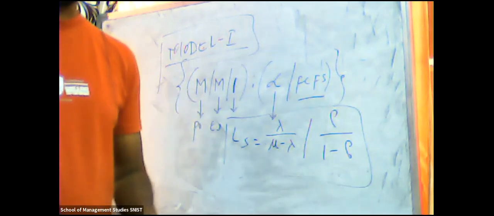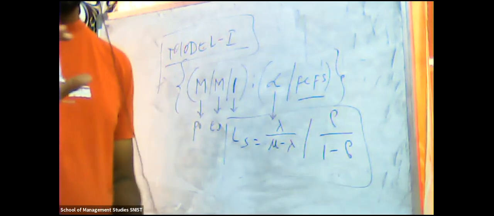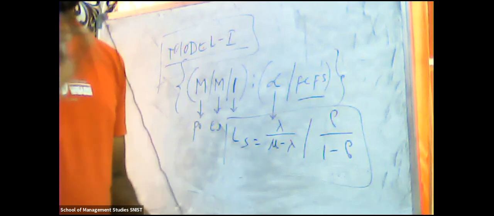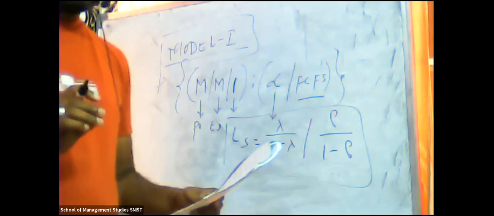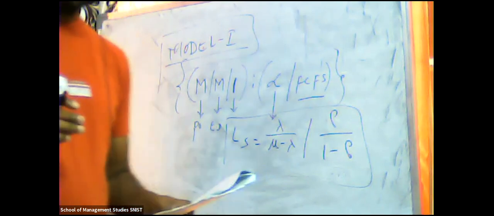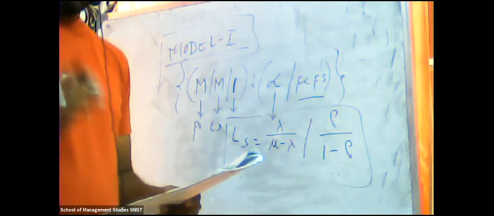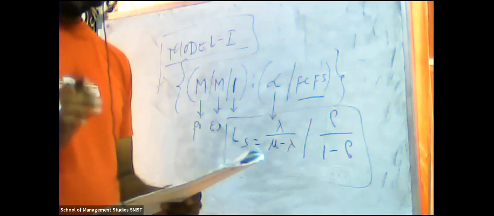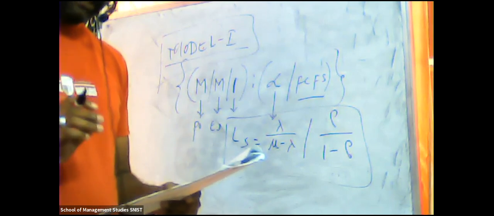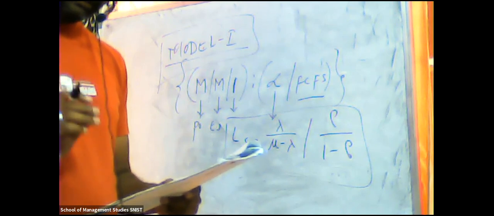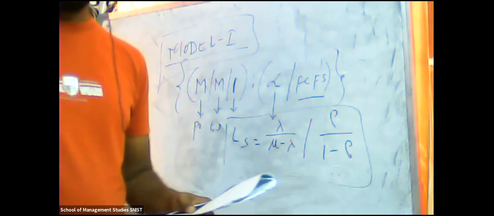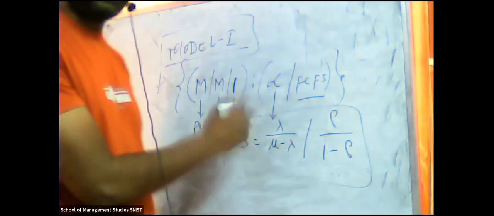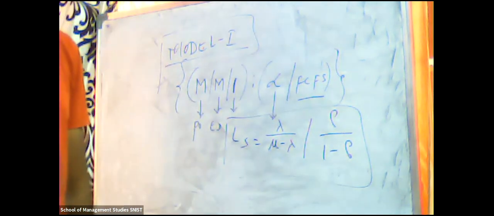They may give you a question in the examination, right? Theoretical information, and below that: A, find out the number of customers in the system. Second, find out the number of customers in the queue. Third, average waiting time in the system, average waiting time in the queue, average waiting time for a customer. Like that they will ask A, B, C, D, E. So it is simple. Once you know it, you apply it. But before that, you should identify what is lambda, what is mu, and what is rho. Then it is easy to apply to the problem and you will get the answers.